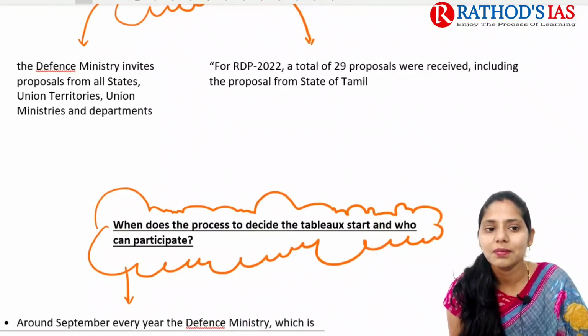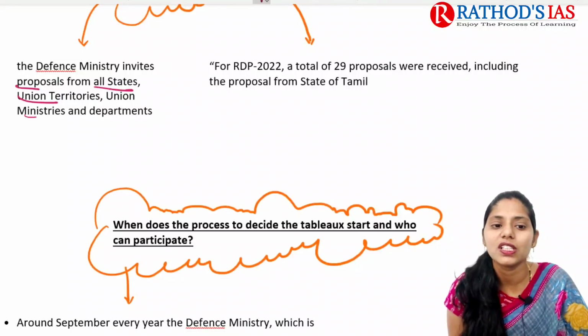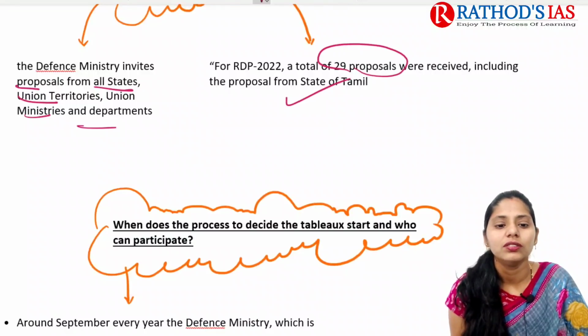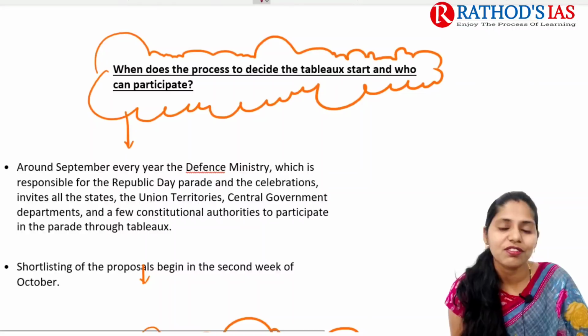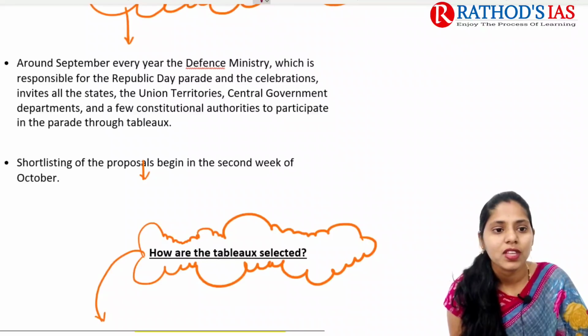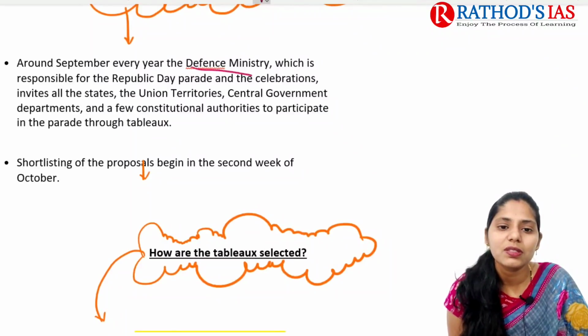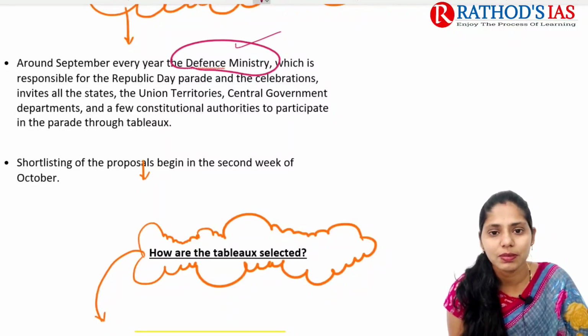If you see some details, the defense ministry invites proposals from all the states, union territories, union ministries and departments for the Republic Day parade 2022, and they got about 29 proposals. Now some basic facts you need to know regarding tableaux: when does the process to decide tableaux start and who can participate? This process starts around the month of September every year. Every year the defense ministry starts tableaux selection from September, and the defense ministry is responsible for the Republic Day parade and the celebrations.